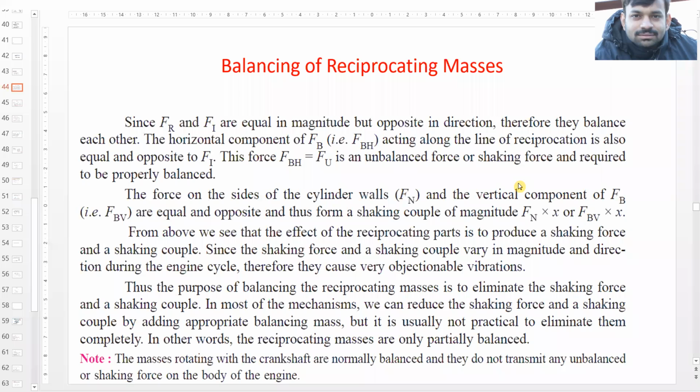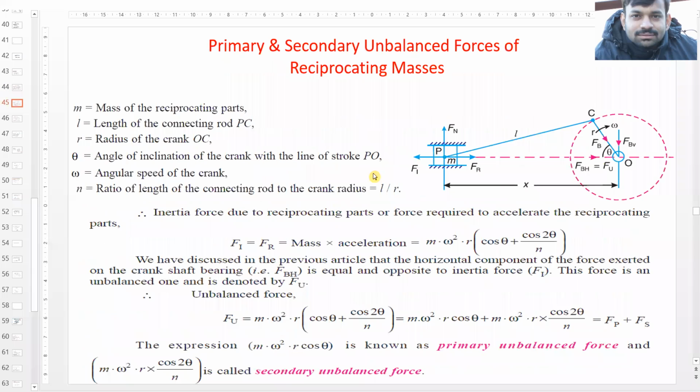So we will be able to do only the partial balance, right? And we also saw what will be the expression for unbalanced force. So it was divided into two, that is primary unbalanced force and secondary unbalanced force.